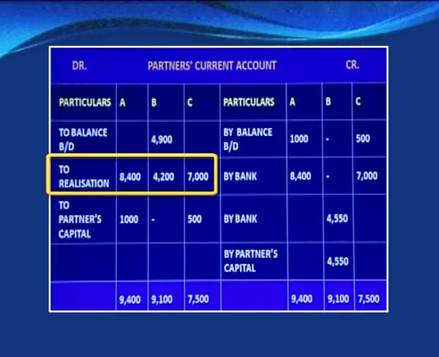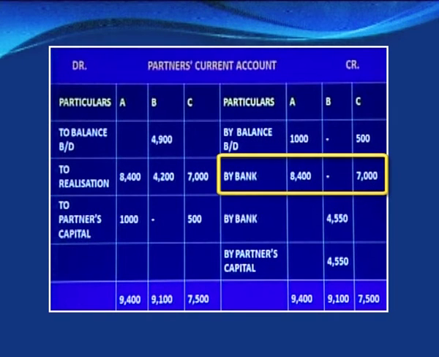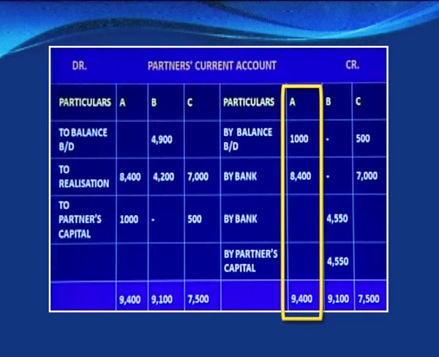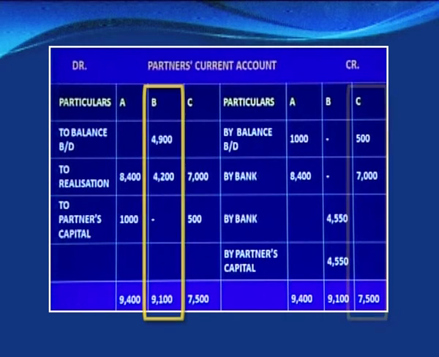B and C respectively. Now what happens is that as per the Garner versus Murray scheme, they have to bring the cash. So A has brought 8,400 and C has brought 7,000. Such amount is being brought on account of the realization loss. Now what we need to do is the totalings. So here our total comes as 9,400 on the credit side, while of C 7,500. And when we do the total of the debit side of B's account, it is coming as 9,100.